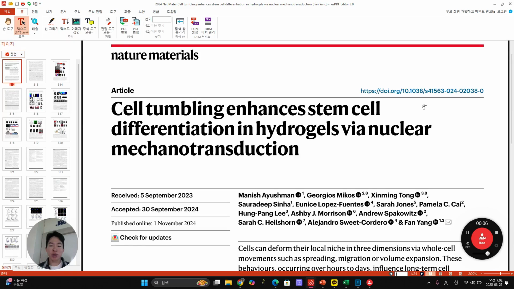They found out that lamin is highly maintained in SG. Heterochromatin as well, and euchromatin very similar. So they found out that relatively heterochromatin-related lamin structure as well as H3K9 methylation 3 and H3K27 methylation 3 are highly maintained in SG, while in the non-differentiated hydrogel and the cell tumbling blocking situation, SG plus blebbistatin, they diminished lamin and H3K9 methylation 3.